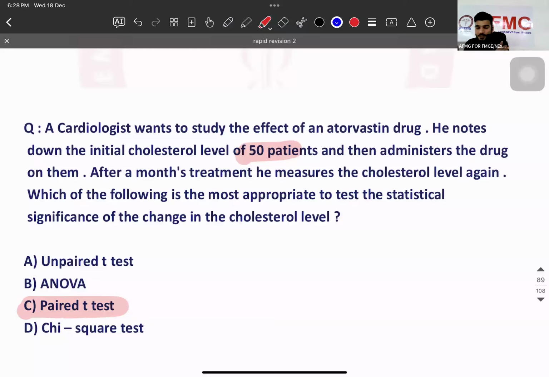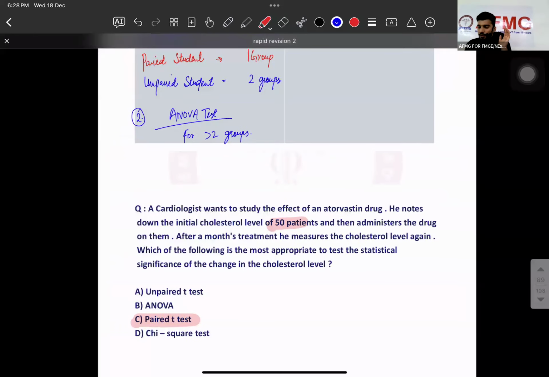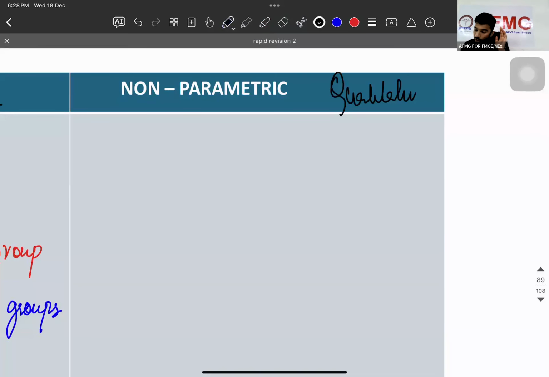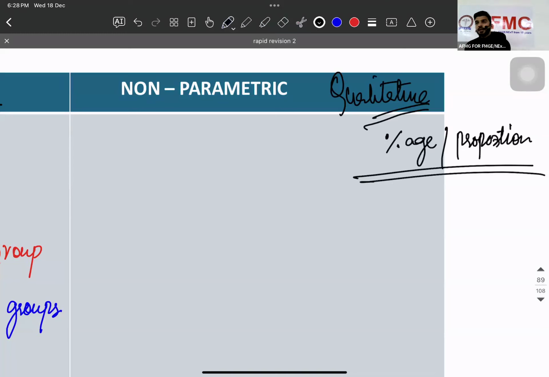If I would have mentioned two groups, my dear students, what will be the answer? Unpaired student t-test. Is that clear? Yes? All good? Chalo. Non-parametric test. It is for which type of data? Qualitative data. Question में hint क्या होगा? Percentage and proportion. ठीक है?